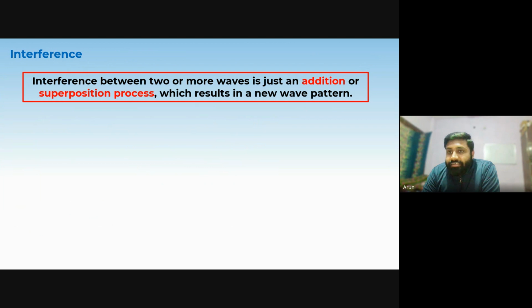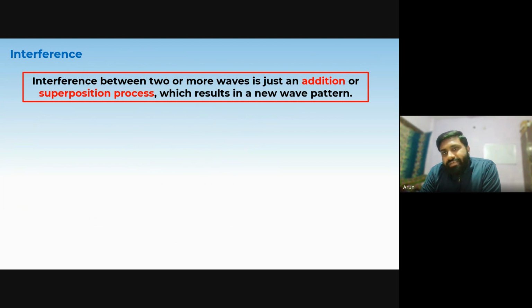But when two waves are traveling in the same direction, with whatever amplitude but without any phase difference, then by the principle of superposition the magnitude of the amplitude of the resultant wave will amplify, and that will be the maximum value.